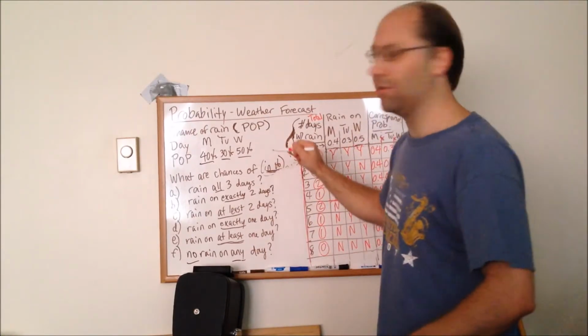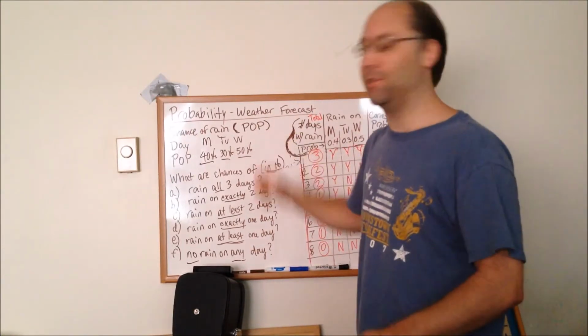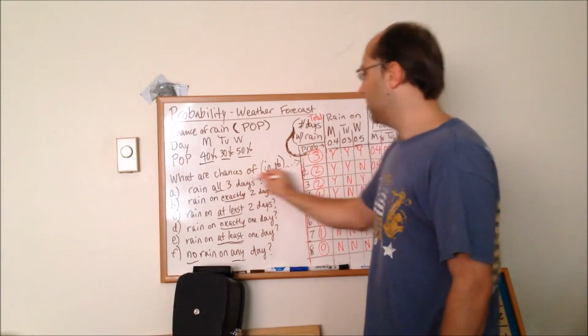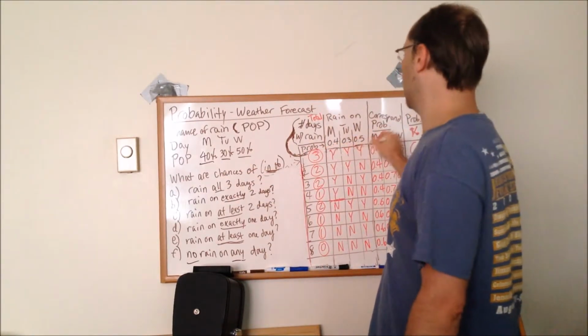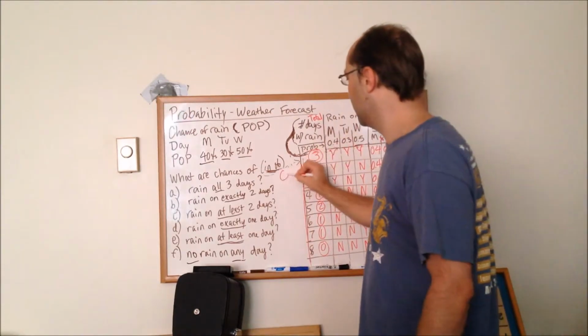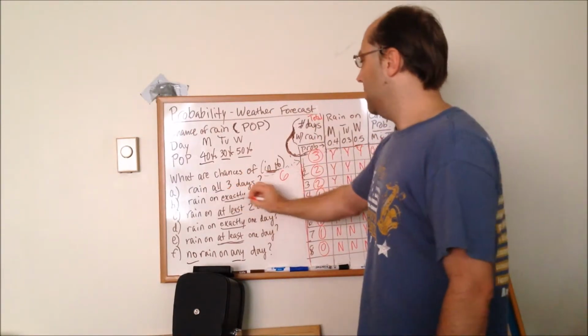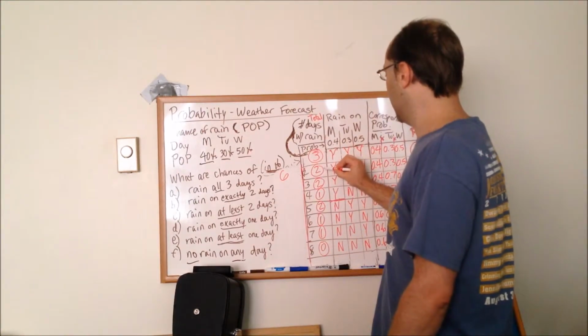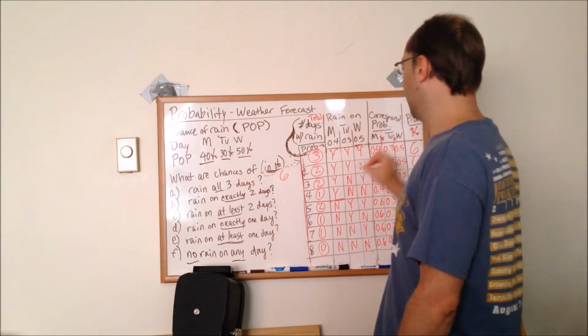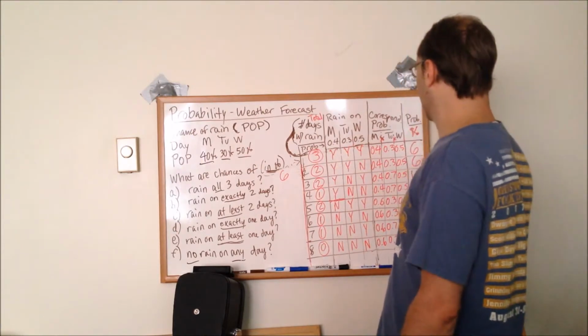So now let's finally answer these 6 questions. What are the odds of rain on all 3 days? Well, there's only one such possibility. Yes, yes, yes. That's 6%. What are the odds that it will rain on exactly 2 days? Well, we have this scenario where it rains on Monday and Tuesday, but not Wednesday. So that's a 6% chance.